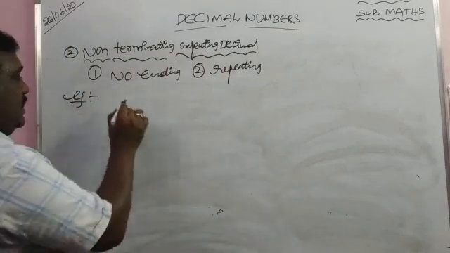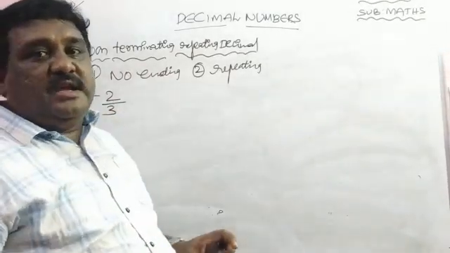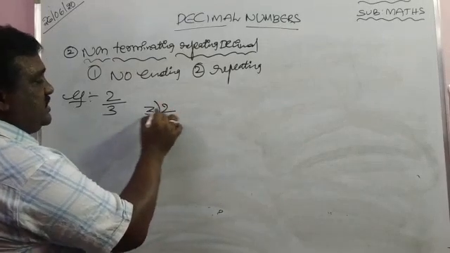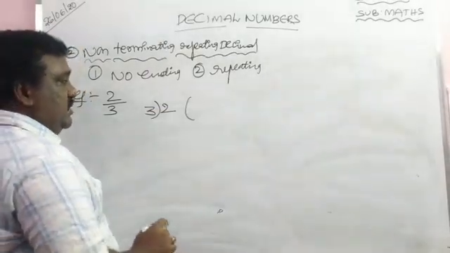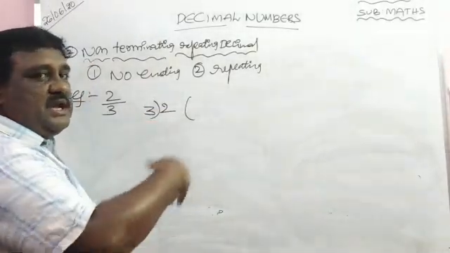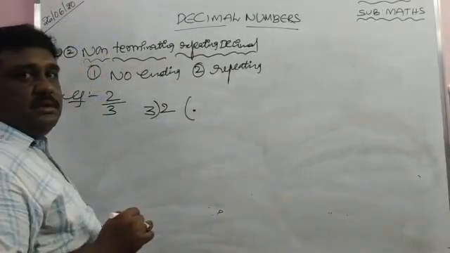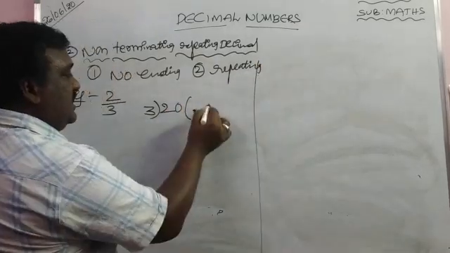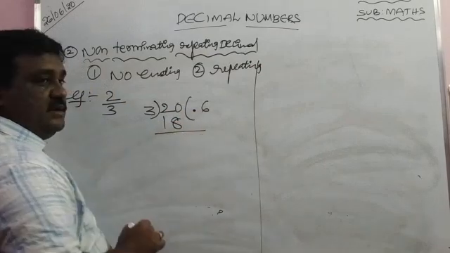We will see an example: 2 by 3. Divide 2 with 3. Not divisible. You know the reason also: the middle number is small, the left number is big. So not directly divisible. Then what to do? Point, then 0. How many times? 6 times. 6 3s are 18.